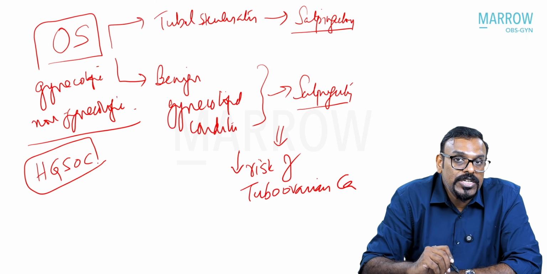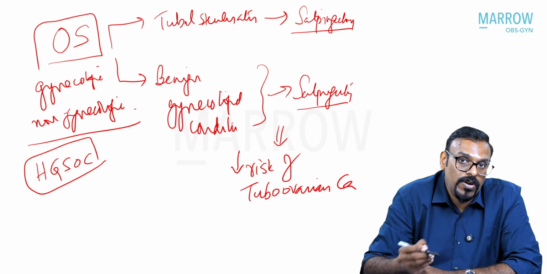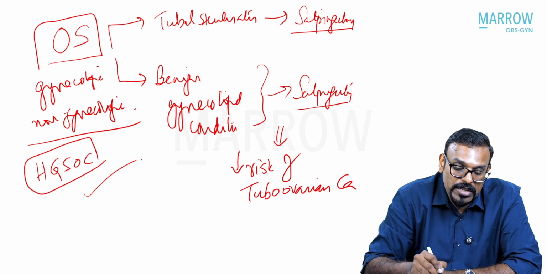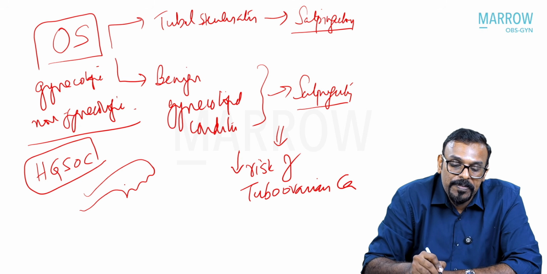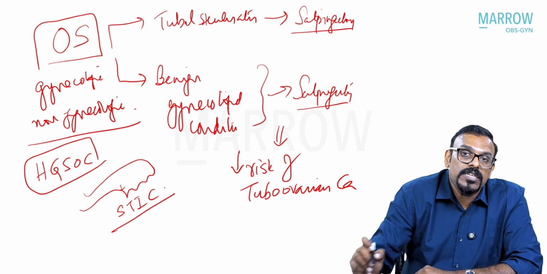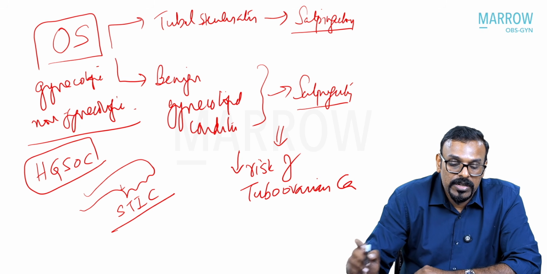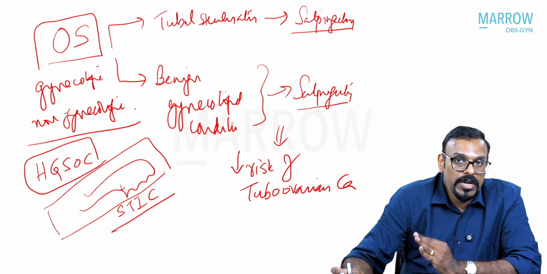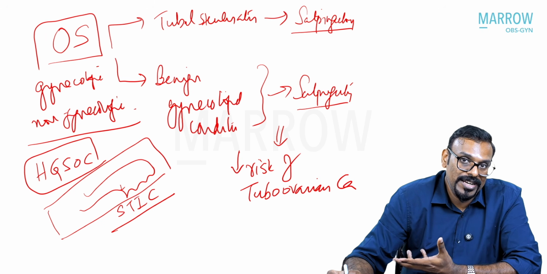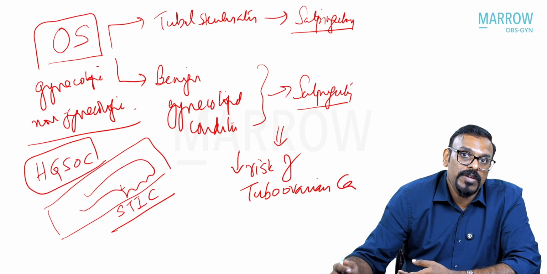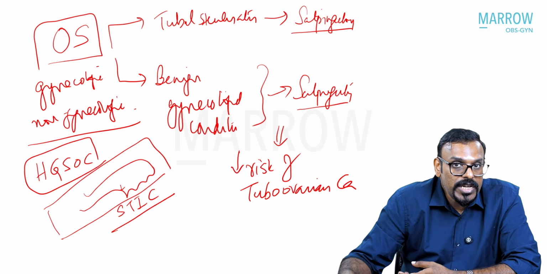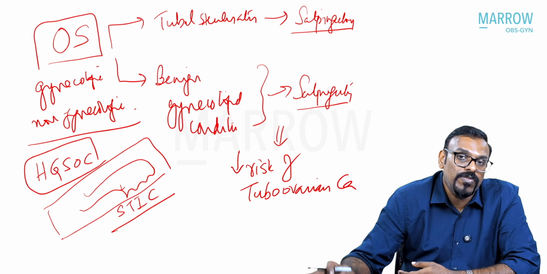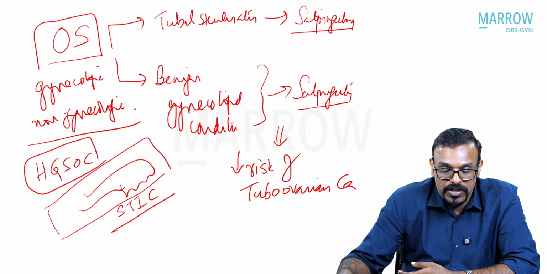And the precursor lesion of the high-grade serous ovarian cancer, although they are part of ovarian cancer, lies in the fallopian tube, especially in the fimbria, that is the STIC lesions, serous tubal intraepithelial carcinoma. So once you remove the fallopian tube, you bring down the risk of these STIC lesions, even if they are present, getting disseminated onto the ovarian surface and later giving rise to the ovarian, tubal and peritoneal carcinomas.